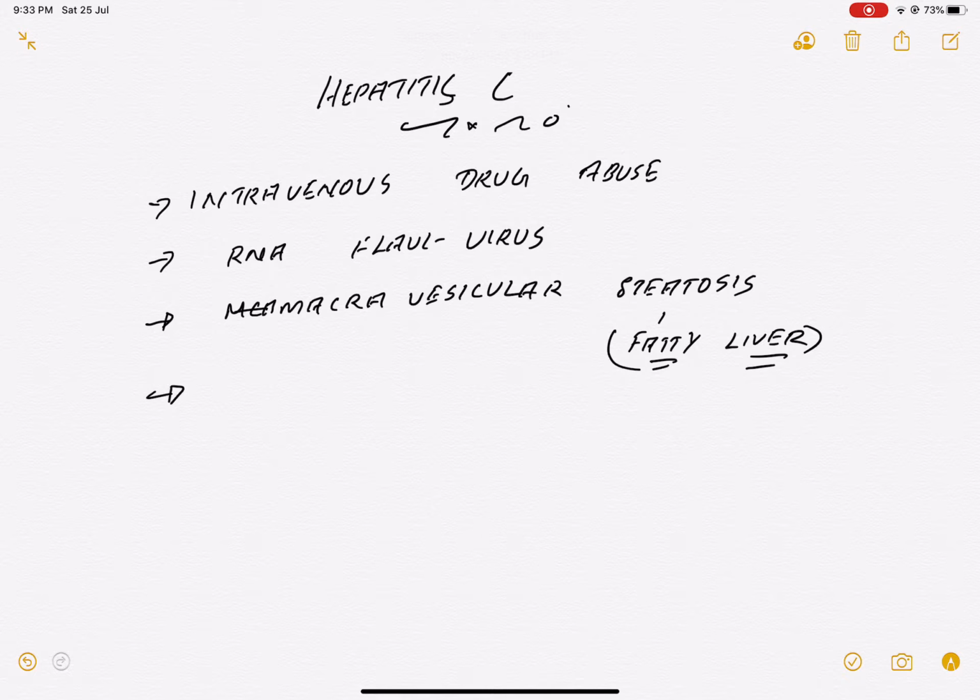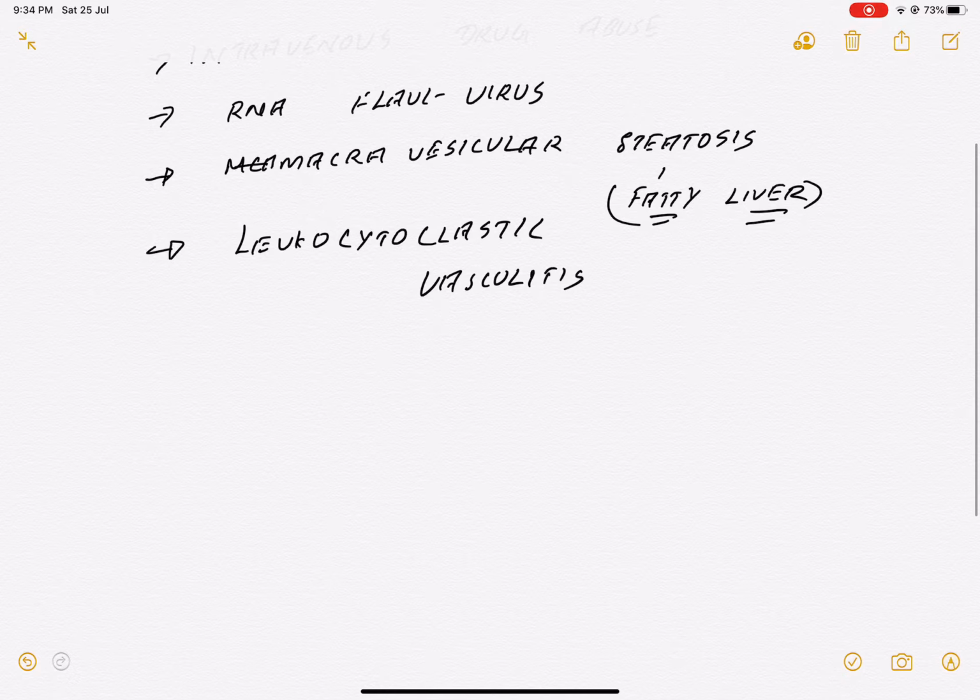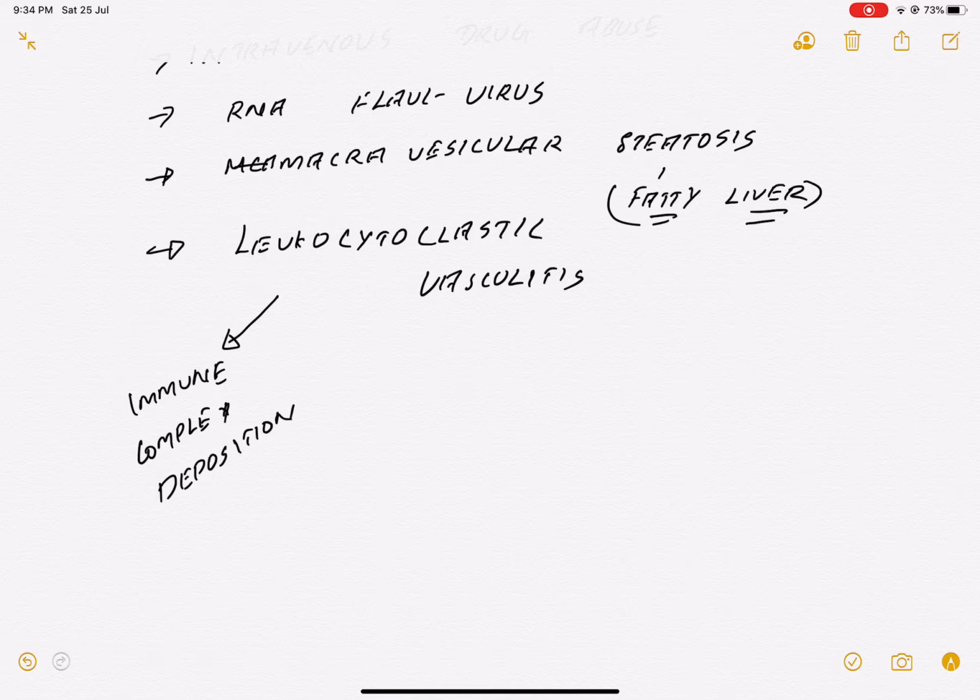Then other thing, this virus hep C, they will affect our blood vessel. They cause a specific vasculitis called leukocytoclastic vasculitis. What is the important thing we have to know from here, the pathophysiology behind it? Remember, it is due to immune complex deposition in small vessels and there is activation of complement cascade.